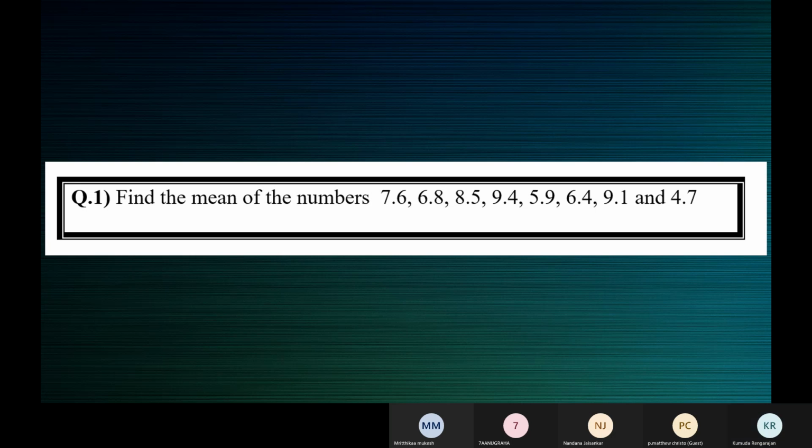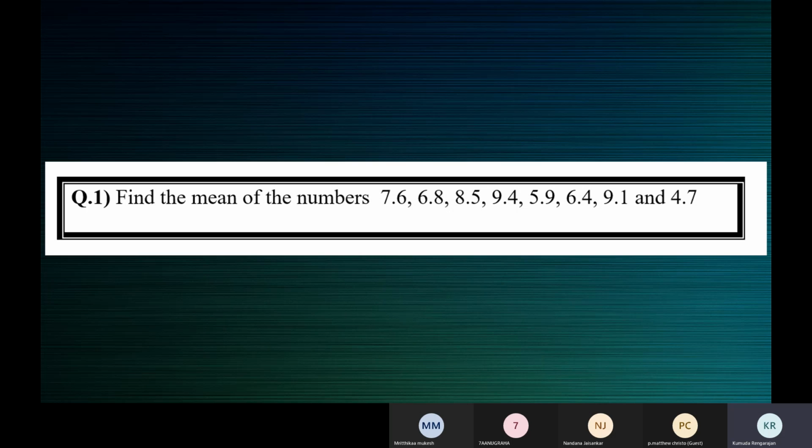So see here, we have some numbers: 7.6, 6.8, 8.5, 9.4, 5.9, 6.4, 9.1, and 4.7. But we need to find how many numbers we have. 1, 2, 3, 1, 2, 3, 1, 2. 8 numbers we have. We need to find the average of these 8 numbers, or we have to find the mean of these 8 numbers. Simply add all the numbers and divide by 8 to get the mean of this data.